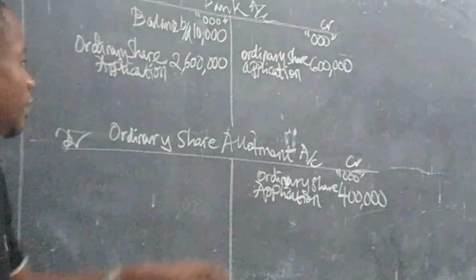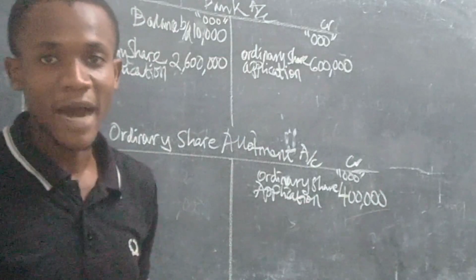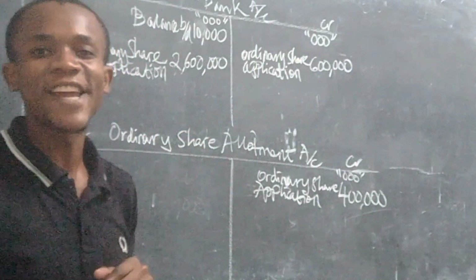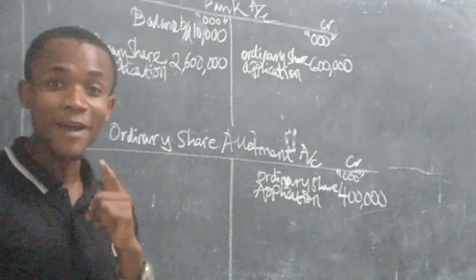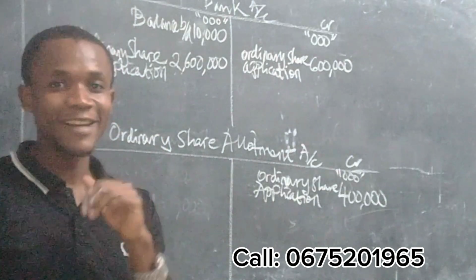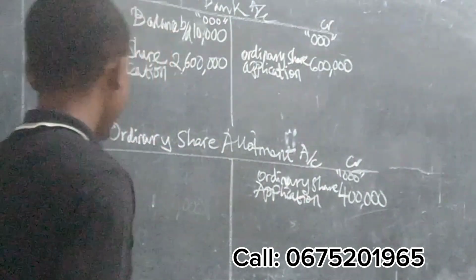What does it mean? This means that there was 400 million excess money which is used to pay for the ordinary share allotment stage. You get my point? If you do not understand, make sure you call me so that I can explain this question correctly for your understanding.